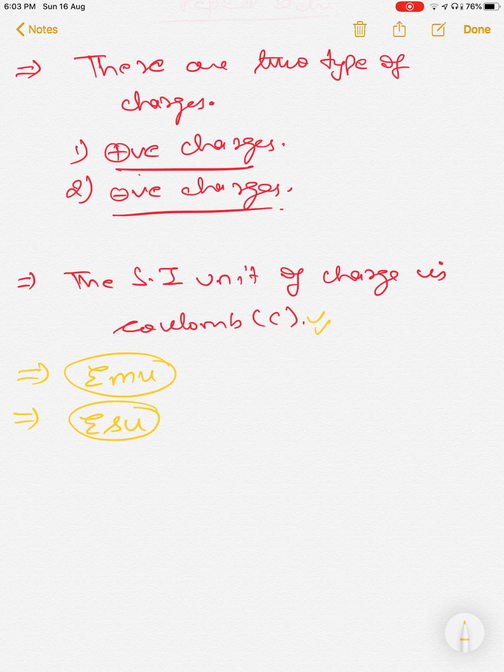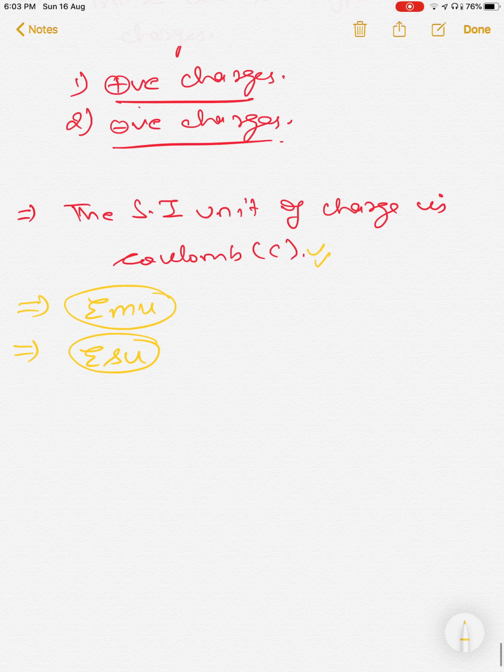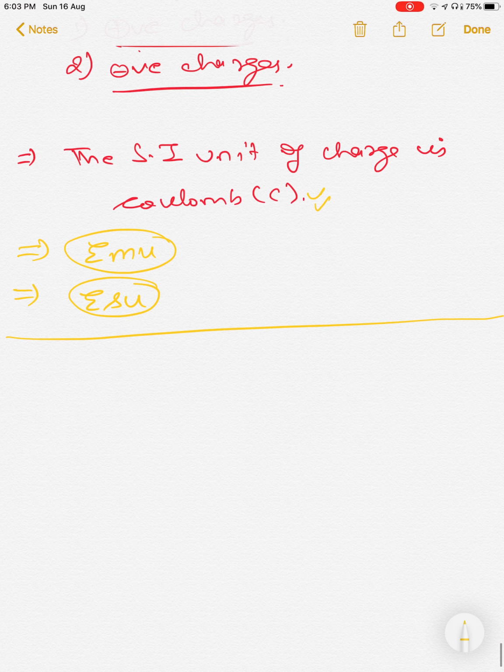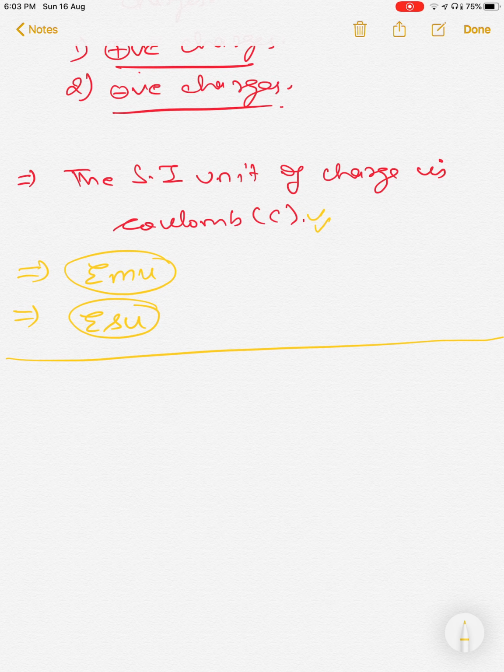Now before I go further, you must be having some doubt in mind. I said when you rub two bodies against each other, bodies acquire charge. It means if you are rubbing body A against body B, then they are getting charged. But what happens if we don't rub a body?